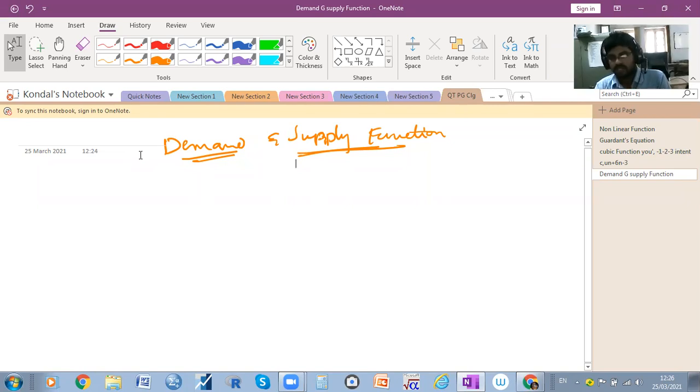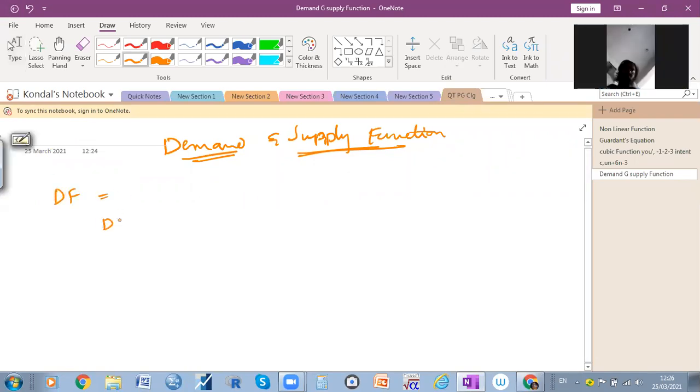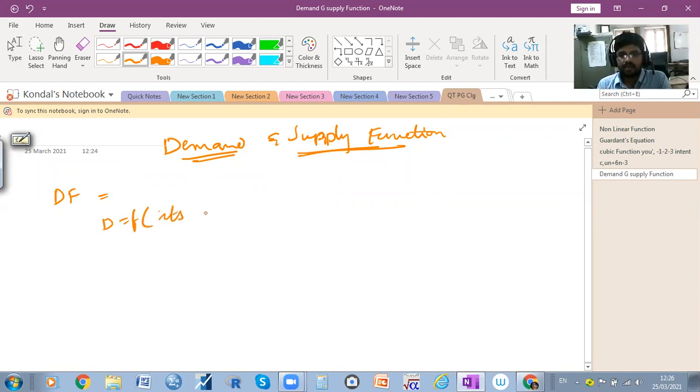So theoretically we know what is meant by demand, and here we come to know that the demand function refers to the relationship between demand and its determinants. What are the determinants?